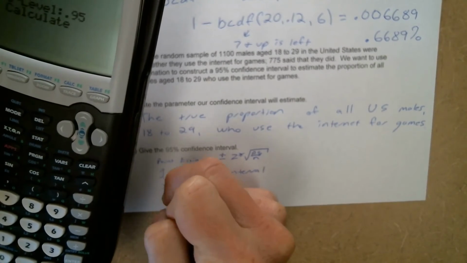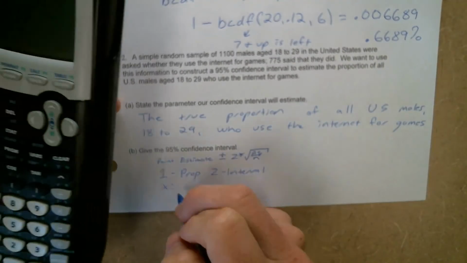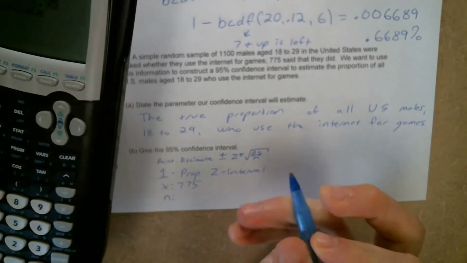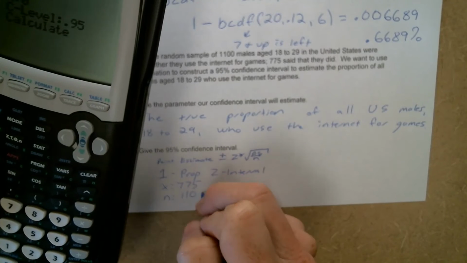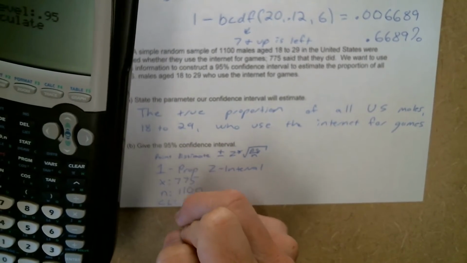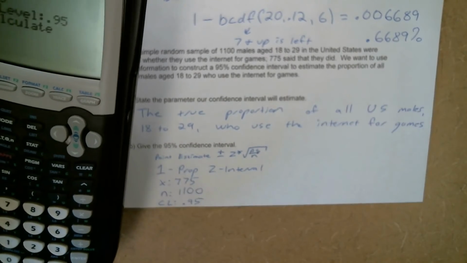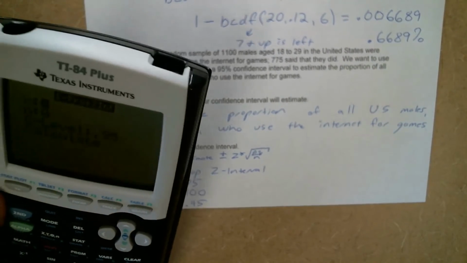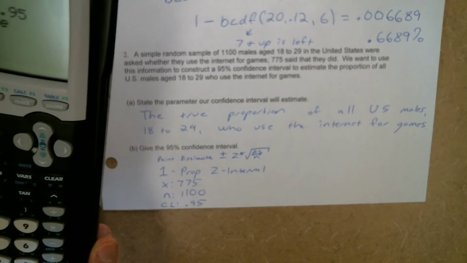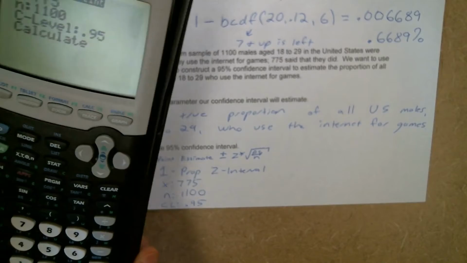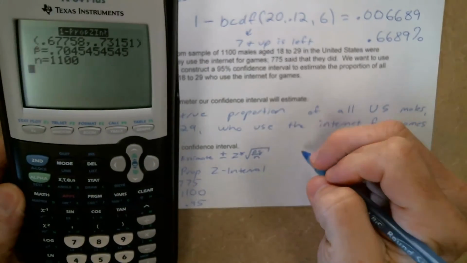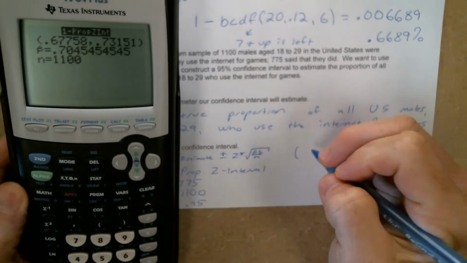The x is 775. The n is 1,100. And this one is asking for a confidence level of 95%. So I can just fill that information in: 775, 1,100, 95%.